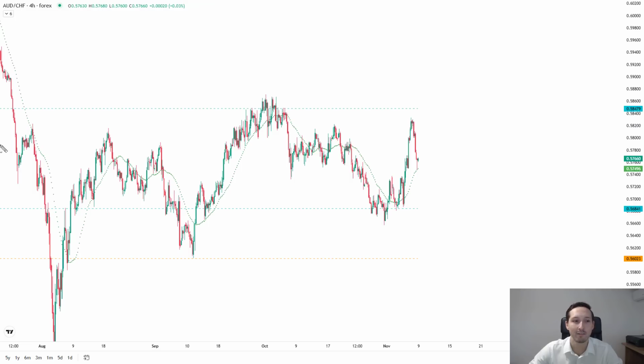Next is Aussie Franc. Now, I've moved this across the screen a little bit just so you can see the steep move coming in and how we've gone into a range.